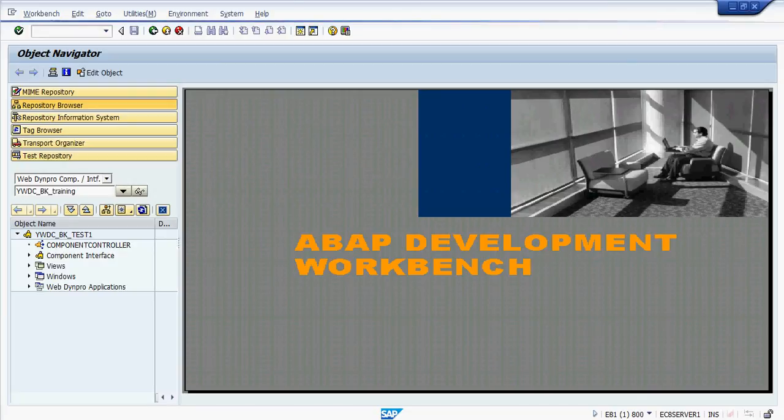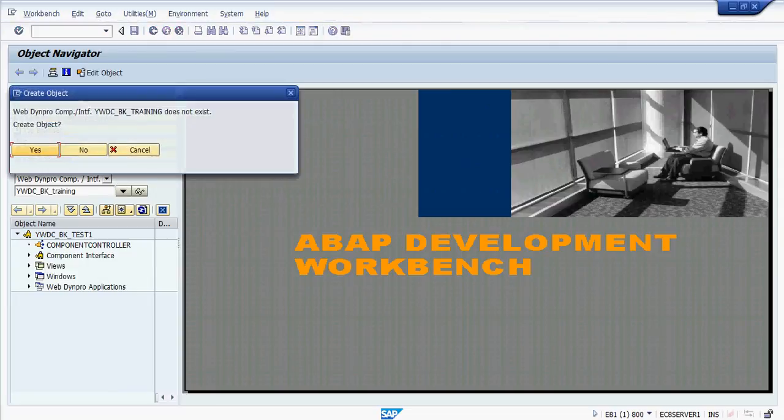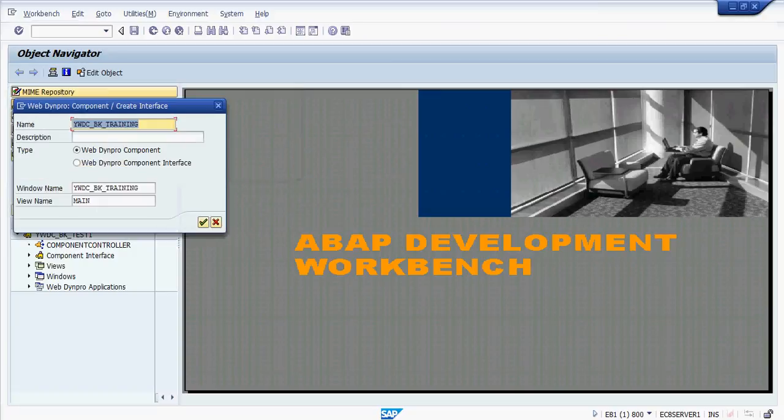Just press enter. Yes, it is asking whether you want to create a new object. Just say yes. And description, and you have WebDynpro component and WebDynpro component interface. WebDynpro component interface is a faceless component.